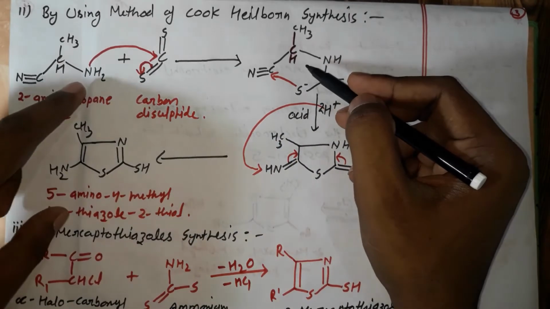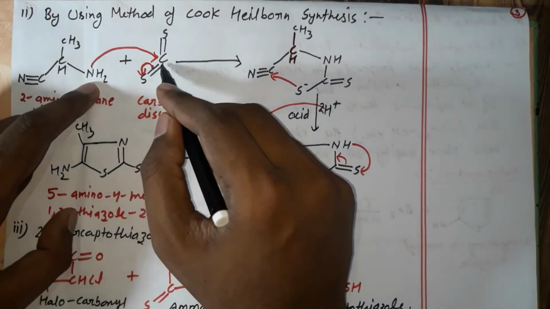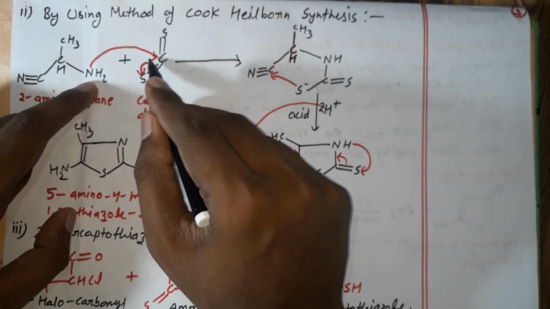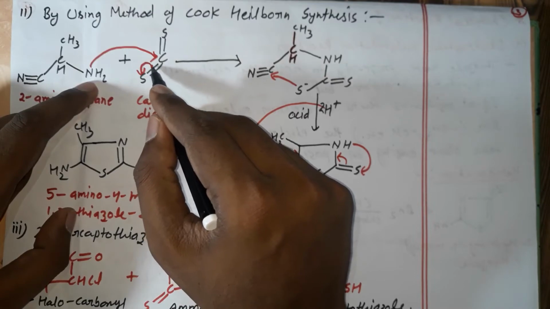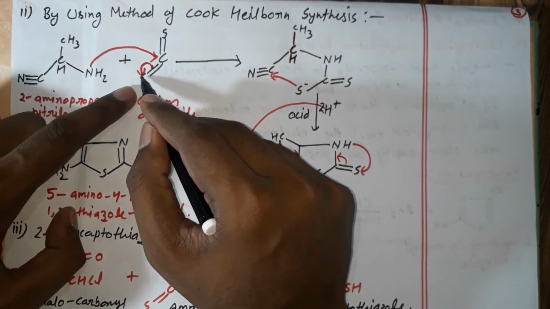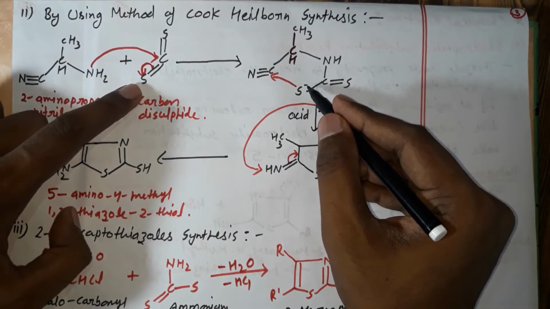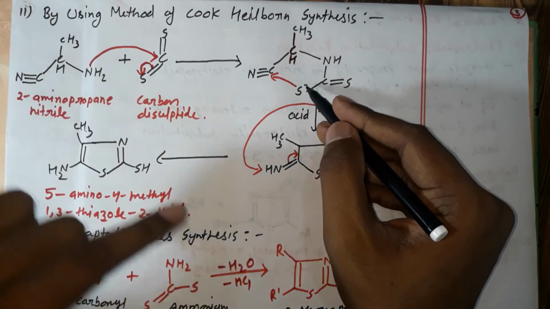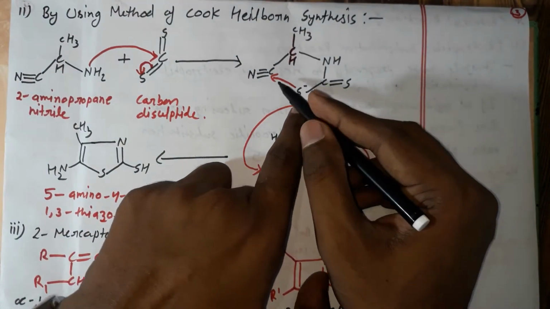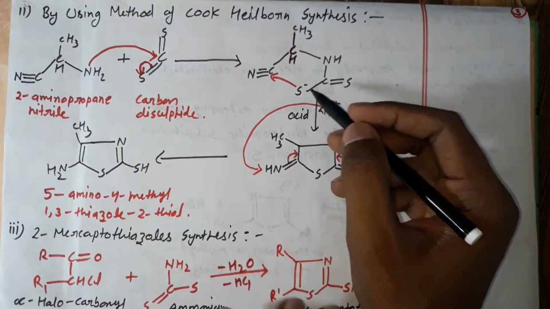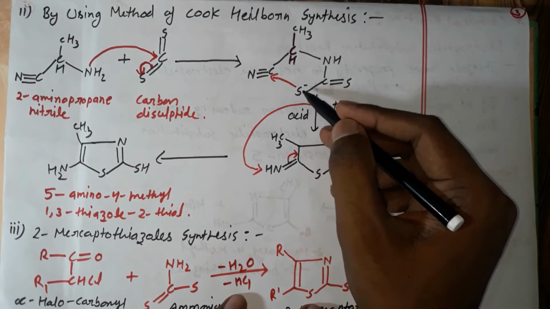This nitrogen will attack at this position and make a bond, and this bond will break and the electrons will transfer to this sulfur, so there is a negative charge. In the next step, this electron pair will attack at this carbon and form a bond.